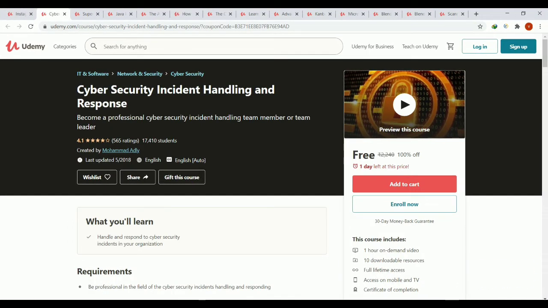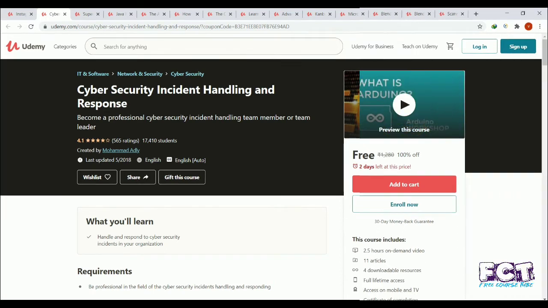Cybersecurity incident handling and response. Description: become a professional cybersecurity incident handling team member or team leader. Requirements: be professional in the field of the cybersecurity incidents handling and responding.